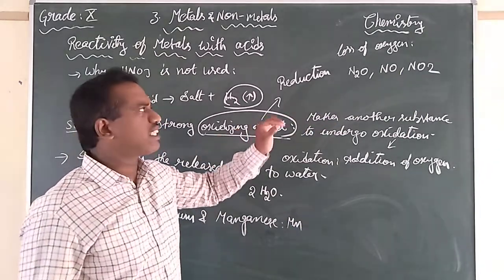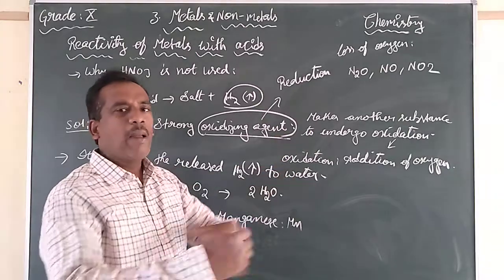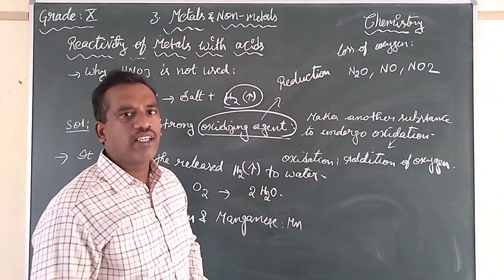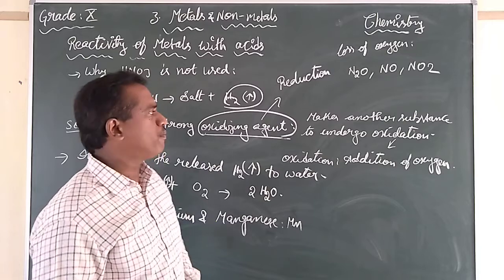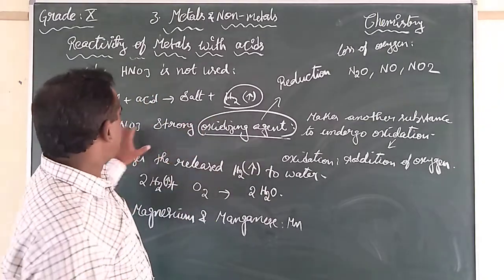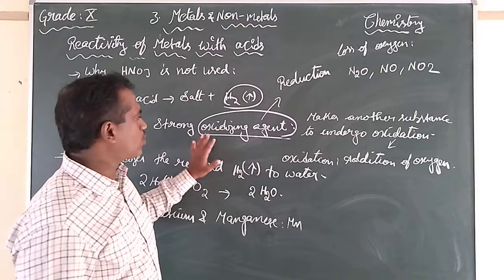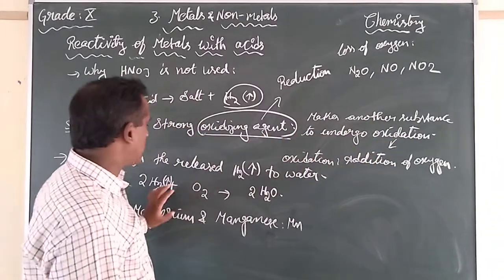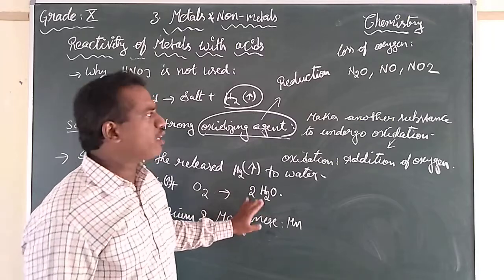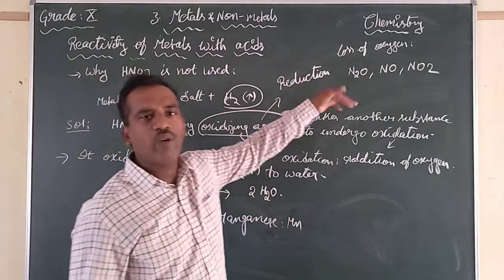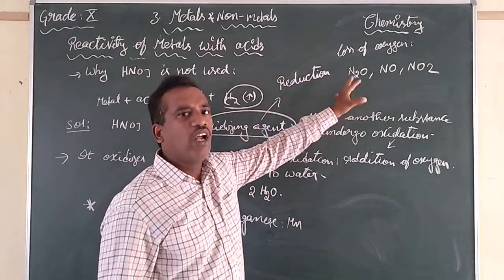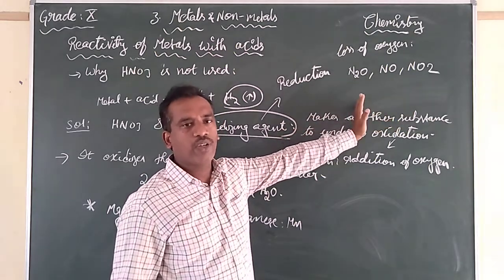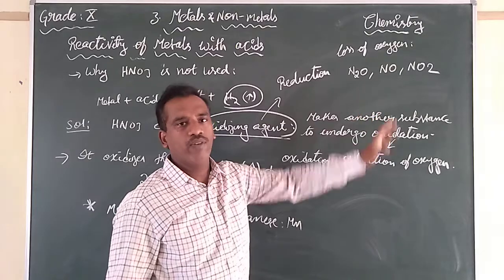According to the 10th standard we had loss of oxygen, but there will be a difference in the oxidation state that we will learn as +1 or +2. So the key point is nitric acid, being a strong oxidizing agent, oxidizes another substance. It oxidizes the hydrogen to change into water, and itself undergoes reduction to form any one of the oxides N2O, NO and NO2.